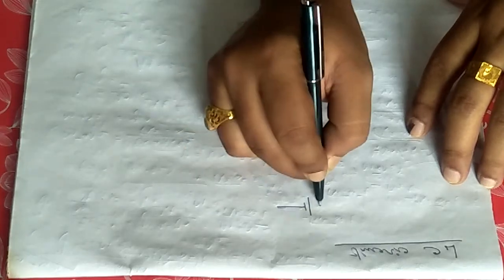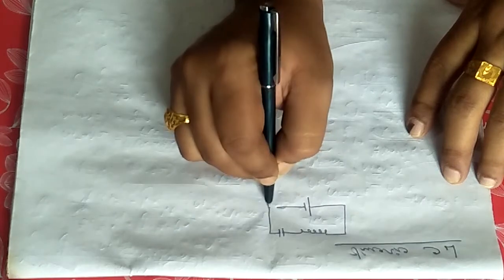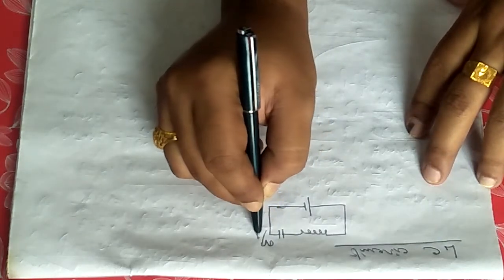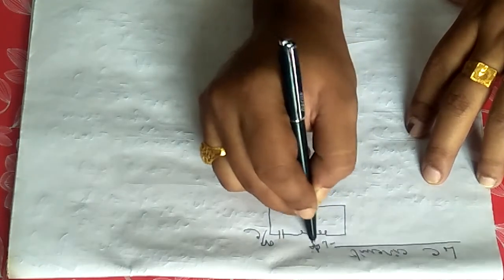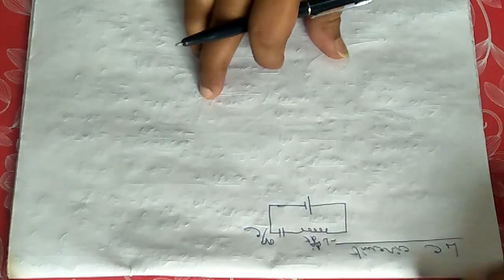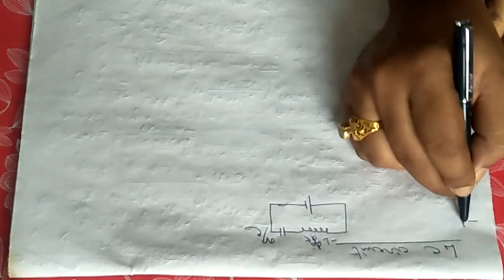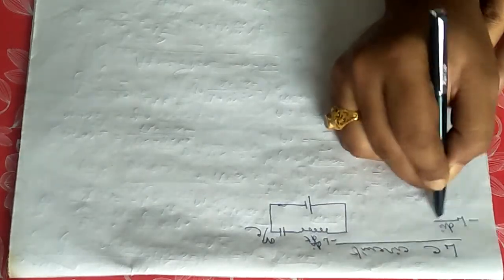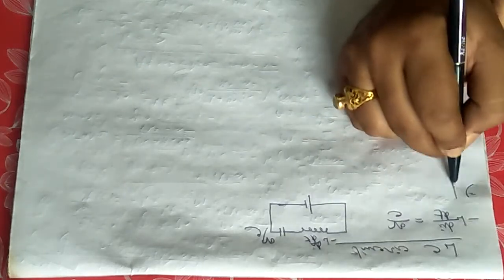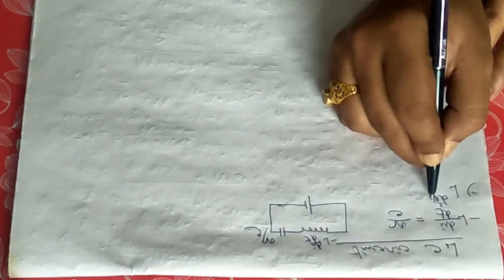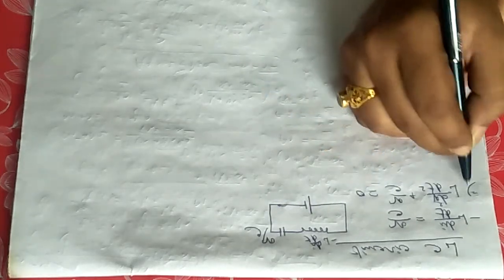Let me first sketch the LC circuit. This is the inductor, this is the capacitor, like that. Q by C is the voltage drop here, and this is minus L di dt, the voltage drop here. So if you now write down the equation for the LC circuit in a closed loop, you will write minus L di dt equals Q by C, that is L d2q dt2 plus Q by C equals 0.